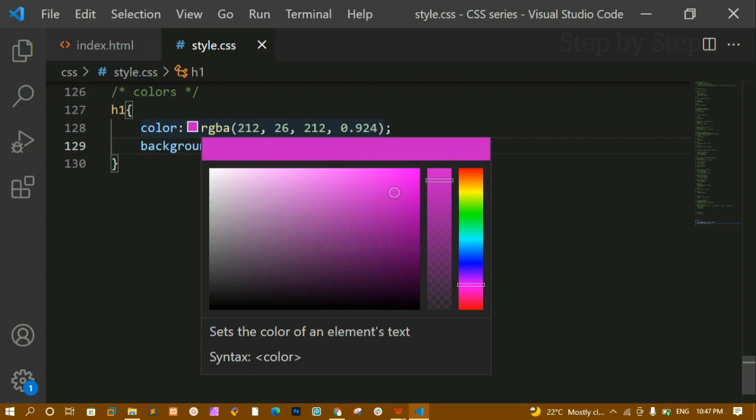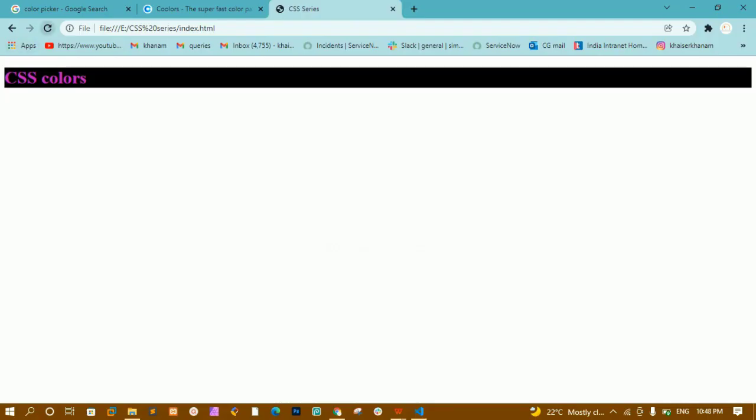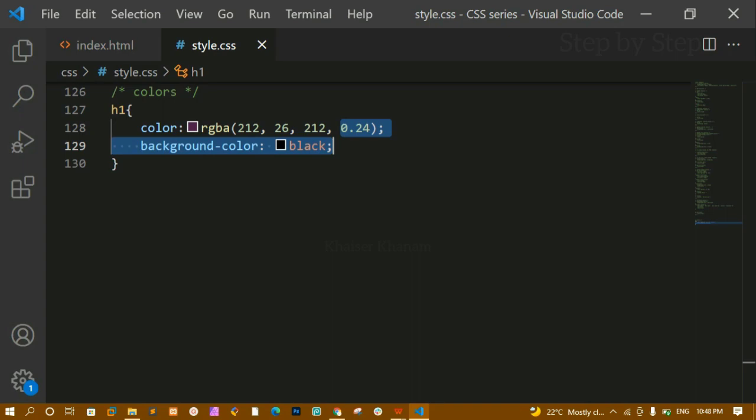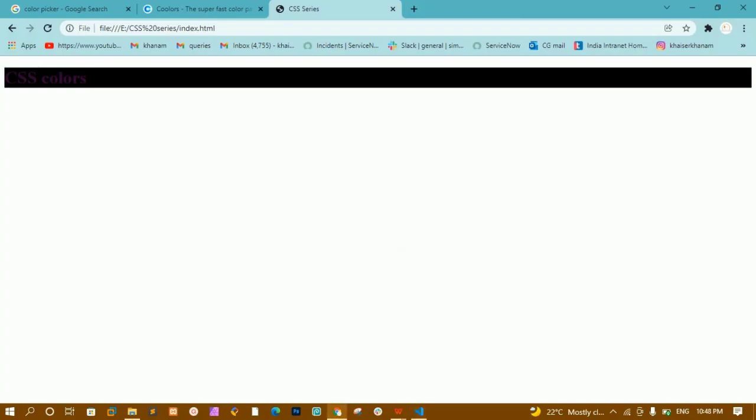Now if I decrease this alpha, I'm going to set it to 0.24. I'll save and refresh. Now you can see the opacity is decreased and it is only 0.24, so the text is barely visible. If I give 0, I won't have any opacity at all, it will be completely blank. Let me check that. I'll write 0, save and refresh. Okay, the complete text is gone. It's not visible. Its opacity is completely decreased, but the text is still there.